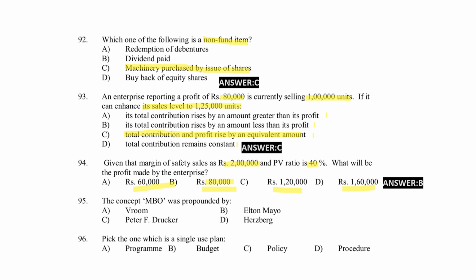The concept of MBO was proposed by Broom, Elton Mayo, Peter F. Drucker, Herzberg. Right answer for the question, option C, Peter F. Drucker. Pick the one which is a single-use plan: program, budget, policy, procedure. Right answer for the question, option B, budget.